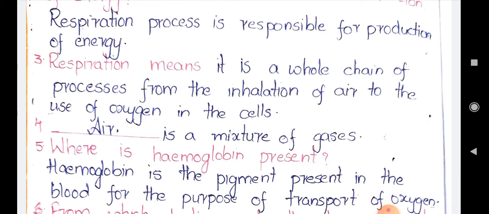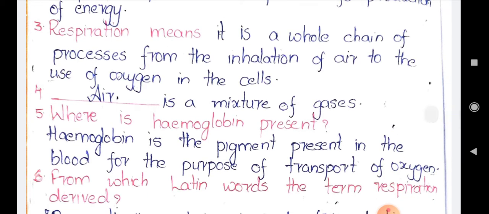Next, where is hemoglobin present? Hemoglobin, we know that it is a red color pigment which is present in the blood. Let us read out the answer. The hemoglobin is the pigment present in the blood for the purpose of transport of oxygen. If the hemoglobin is not there, there will be no transport of oxygen in the blood. Why? Because the hemoglobin is the oxygen carrier which helps in transporting oxygen to all the parts of the body through the blood. Now next question.